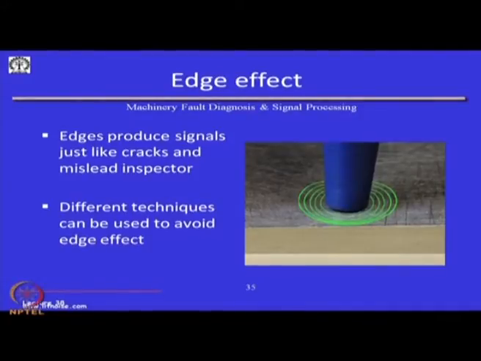So, in a classroom, we can very nicely tell you the theories of these measurements, but once you go out to the field to do these NDT test techniques, many times you will be either misled by poor signal to noise ratios, or because you do not have the right kind of transducer to capture the phenomena.